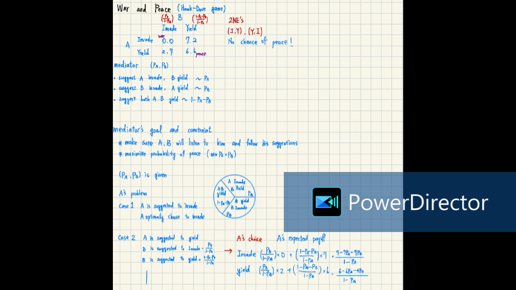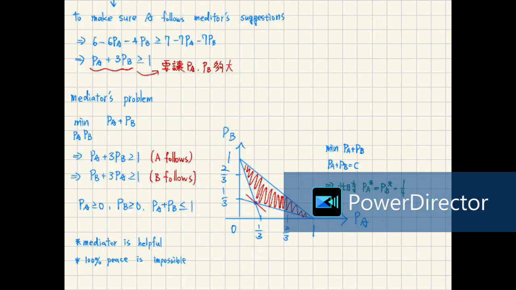So to make sure A follows the mediator's suggestions, the mediator would like 6 minus 6PA minus 4PB to be greater than 7 minus 7PA minus 7PB. So PA plus 3PB should be greater than 1, then A will follow the mediator's suggestions.